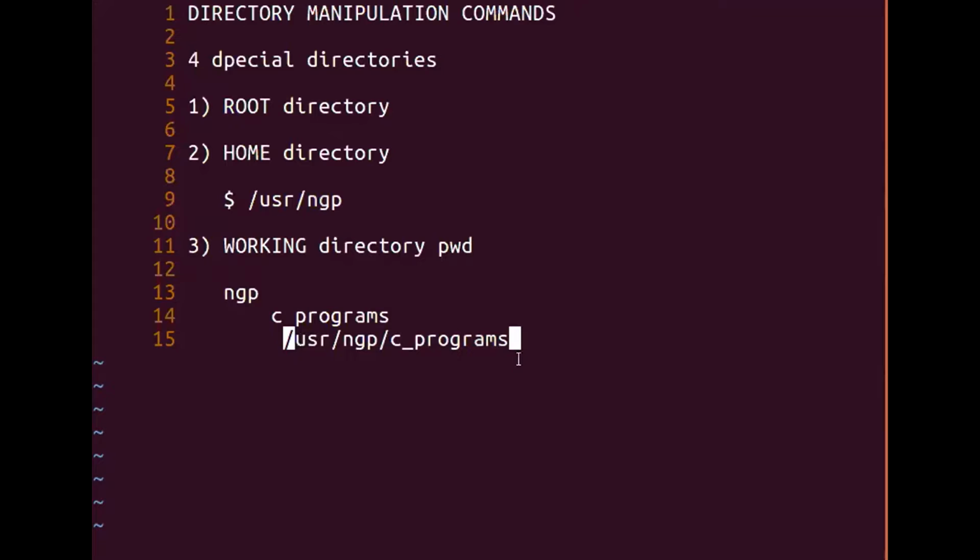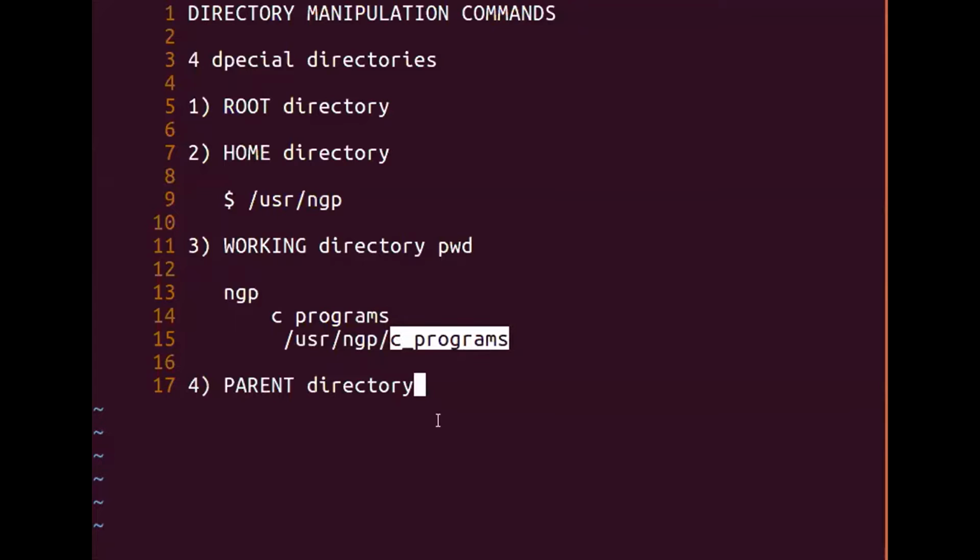And the last directory is what is called the parent directory. The parent directory is immediately above the working directory. As I just told you, here C programs is the current working directory. Now this C programs comes under NGP, and hence NGP becomes the parent directory of C programs. Watch out very carefully. NGP becomes the parent directory of C programs, right?